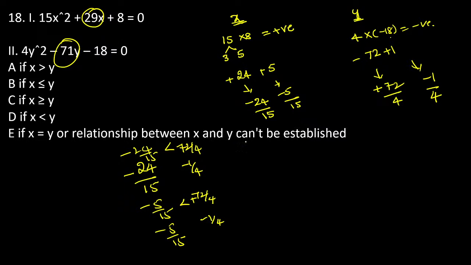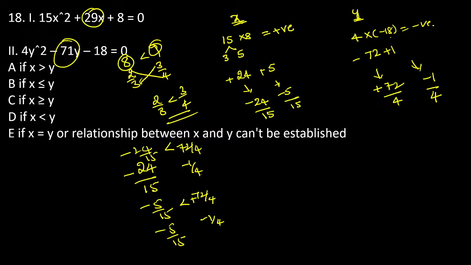See, if you compare anything, guys, say 2 by 3 and 3 by 4, which one is greater? Don't convert it, just cross multiply them. 3 3s are 9, 4 2s are 8. Now see, 8 is always smaller than 9, which means definitely 2 by 3 is always smaller than 3 by 4. In this way, don't convert it into a percentage and then check it out. That is a waste of time. Now you can go with C.